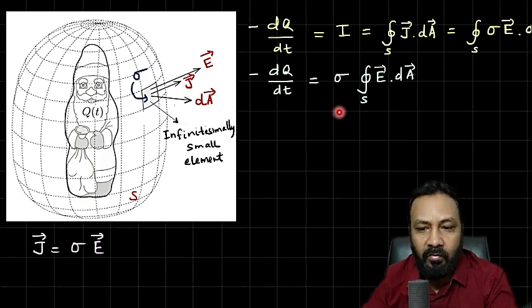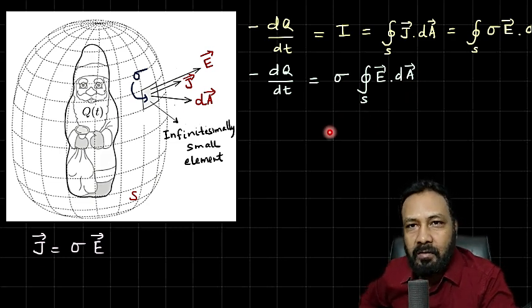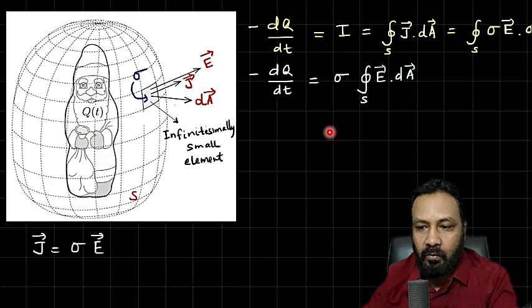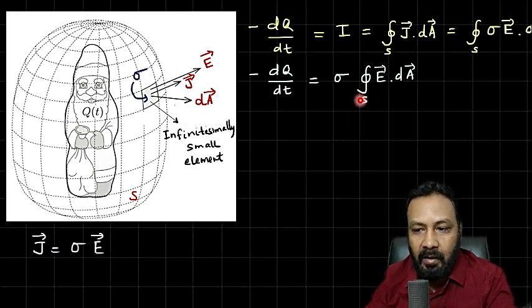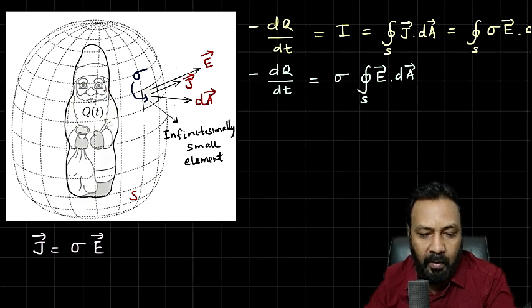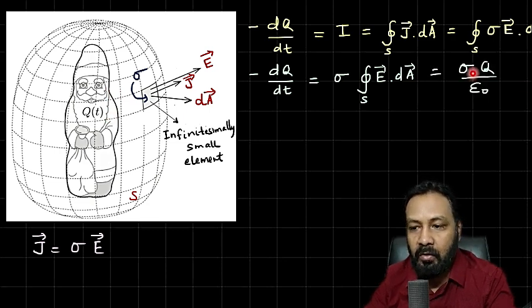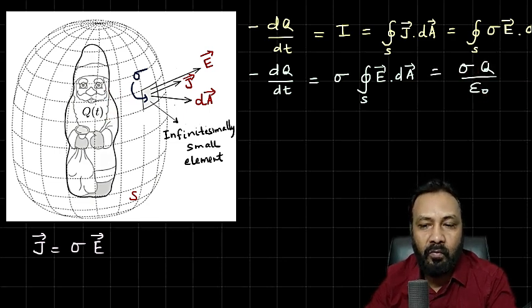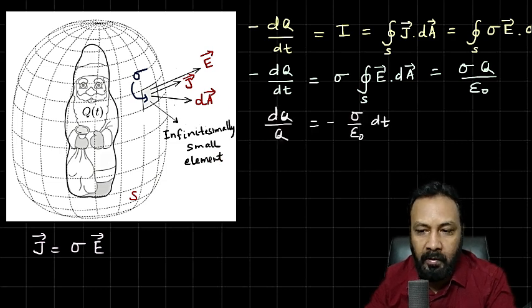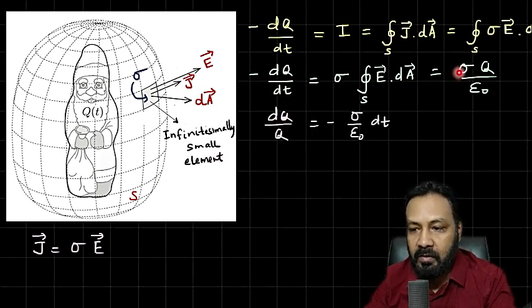Obviously that is the total flux crossing through that Santa Claus surface, and that flux at time t would be the total charge within that surface divided by epsilon naught. At this time the charge is q, so that is sigma q by epsilon naught. So now we have a differential equation: dq by dt is equal to minus sigma q by epsilon naught.